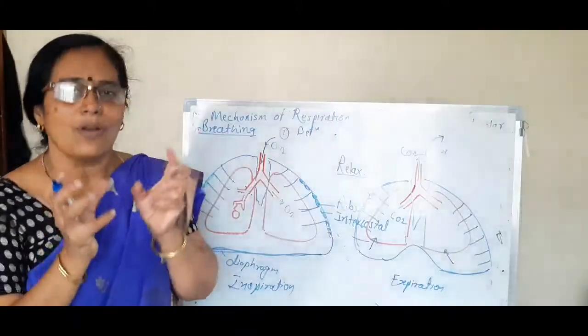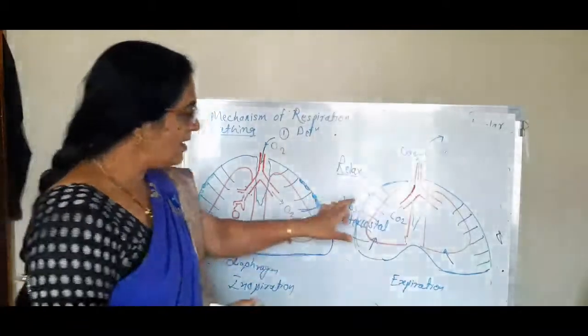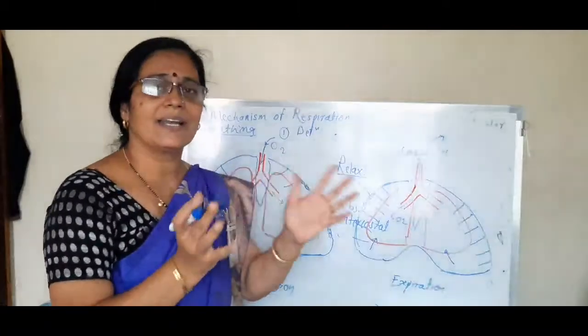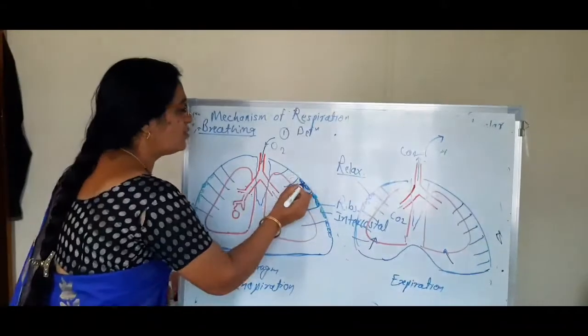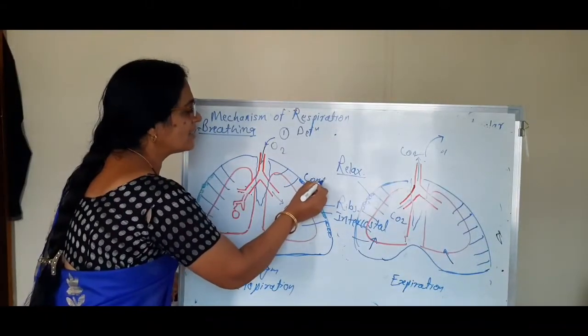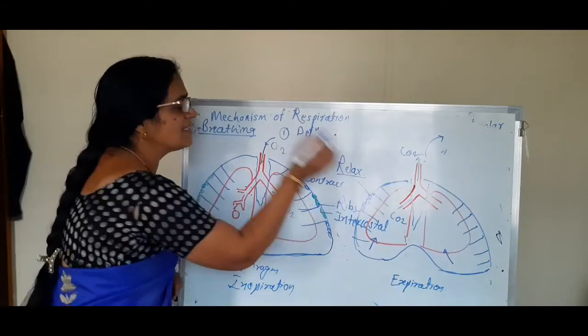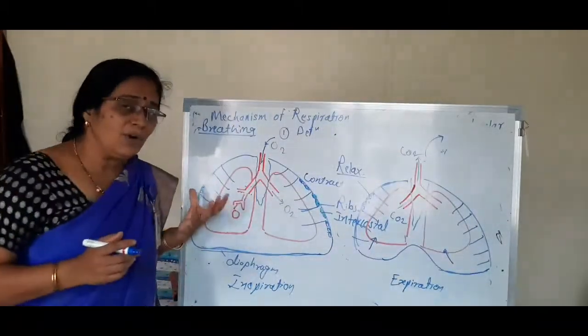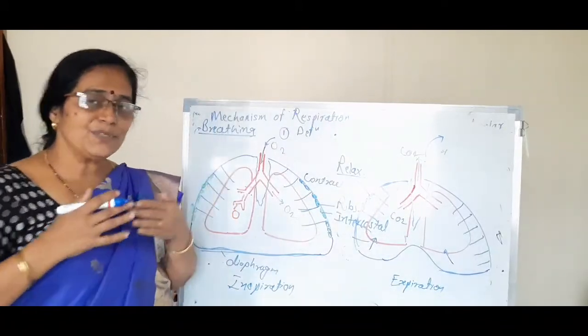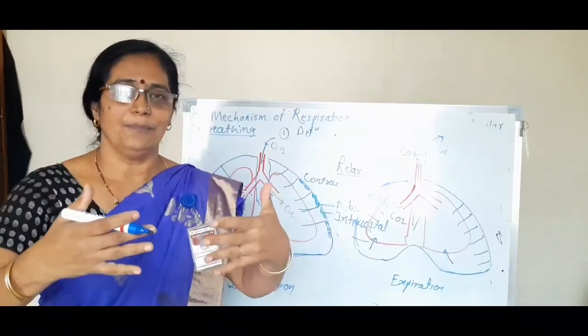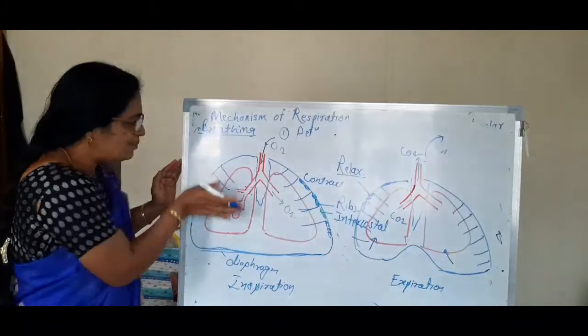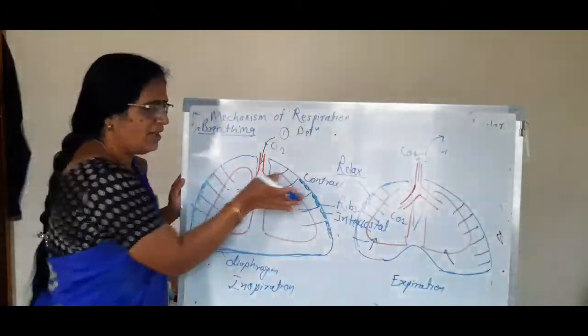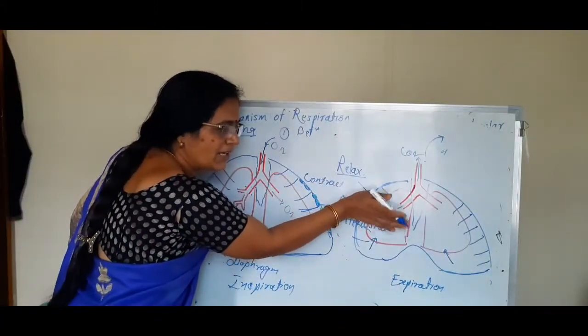Then what about the intercostal muscles? In inspiration, intercostal muscles contract; in expiration, they relax. Then what about the ribs? The ribs are pushed upward; here the ribs are pulled inward.